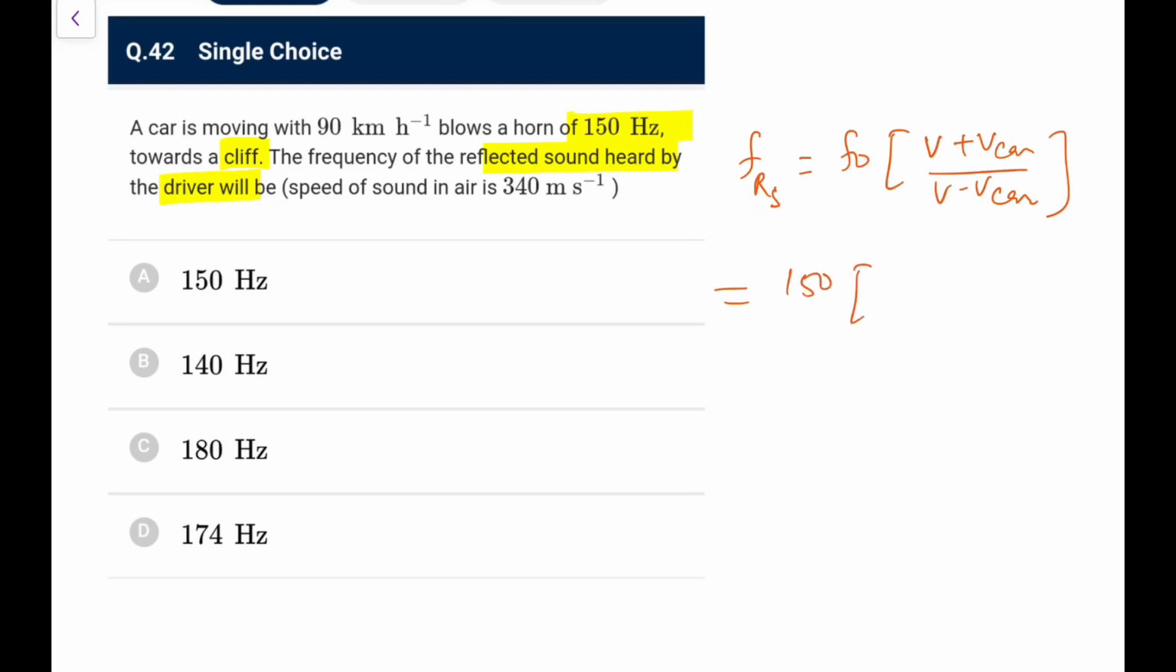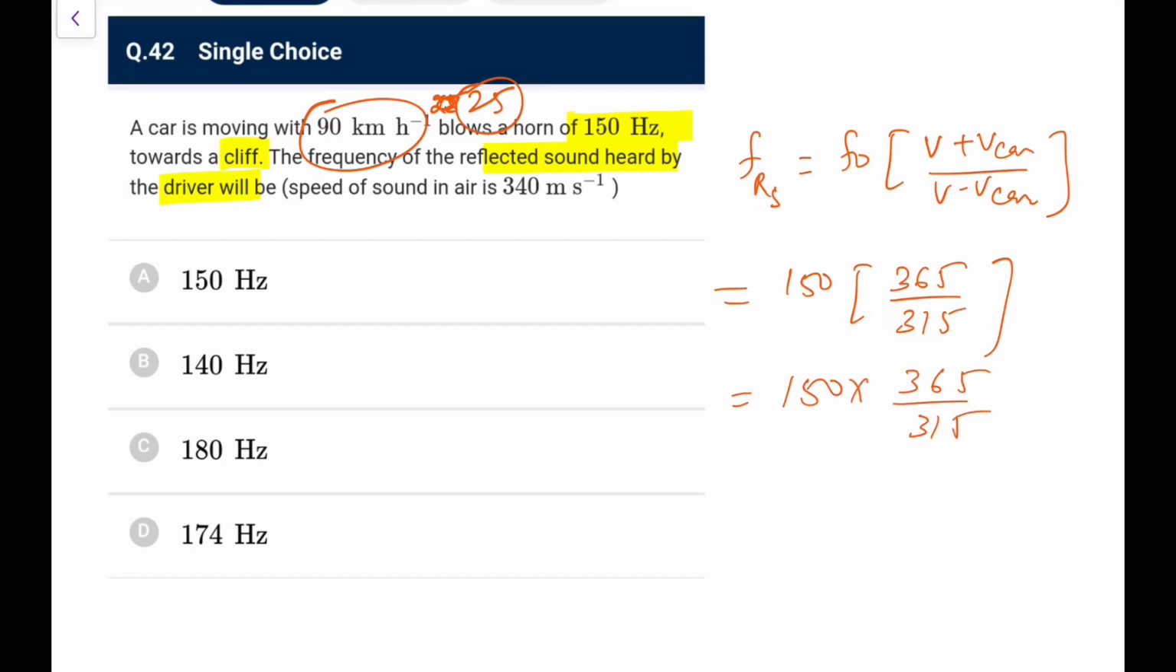So it is 150, 340, 90. 90 into 5 by 18 would be 25. So 340 plus 25 is 365, and 340 minus 25 is 315. So 150 into 365 upon 315. At the 15 table, this is 10, and this is 21. So it is 3650 by 21. So 21 times 1 and now what you have is 155, and 155 you can make as 17 something. So 174 Hertz will come out. This is option D here.